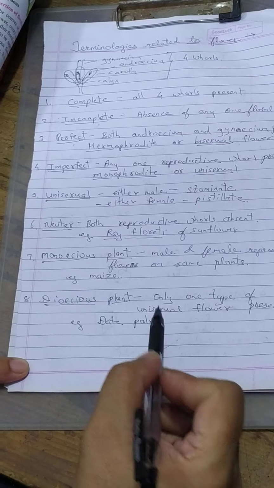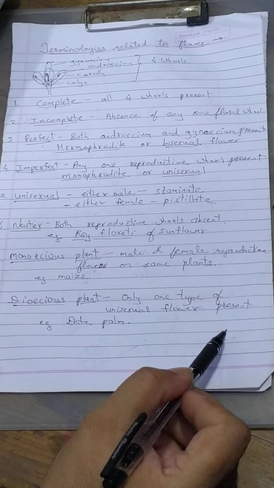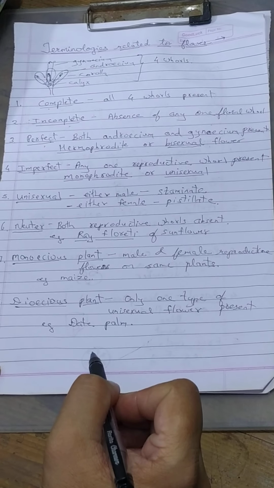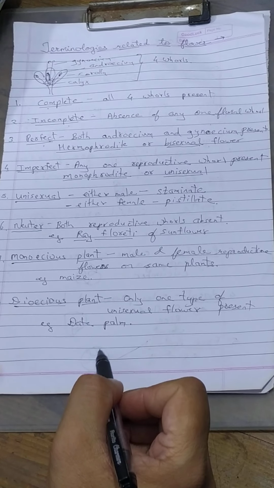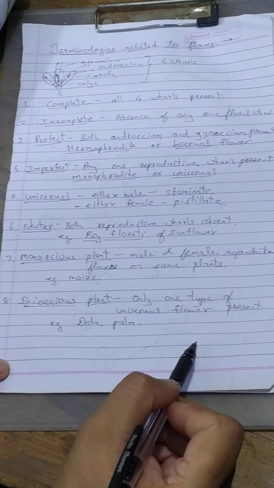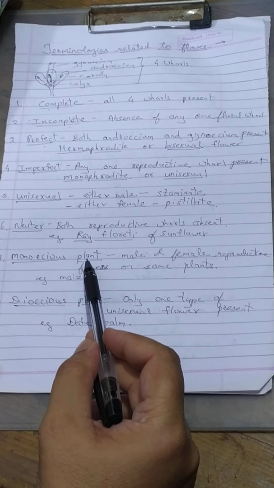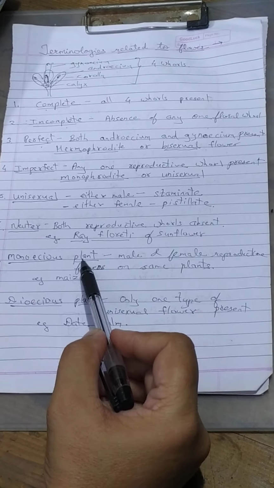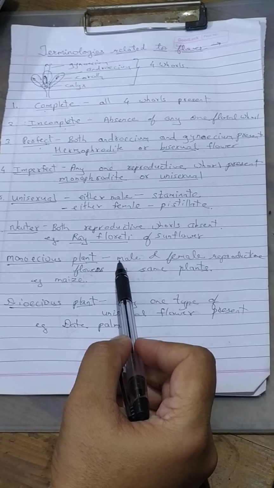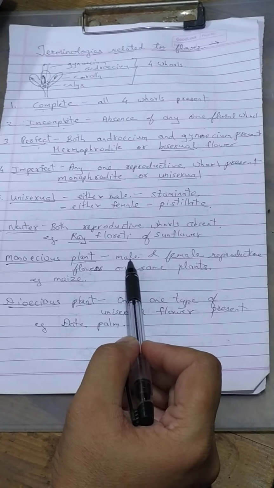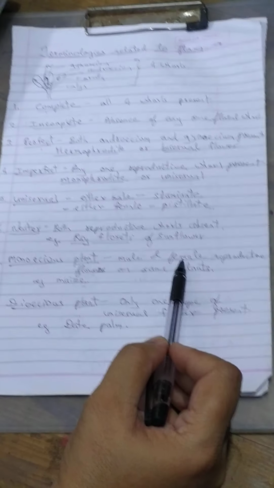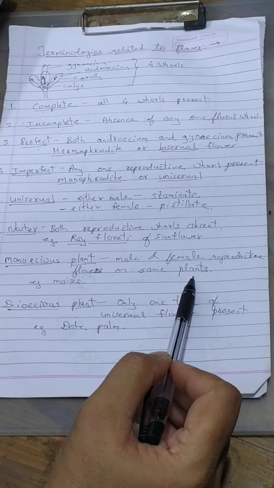Whole plant, either male plant or the female plant. If it is a male plant, it contains all the staminate flowers. If it is a female plant, it contains all the pistillate flowers. Don't confuse monoecious and dioecious. Monoecious contains male flowers also and female flowers also. Male flower is different, female flower is different, but both are present on the same plant.